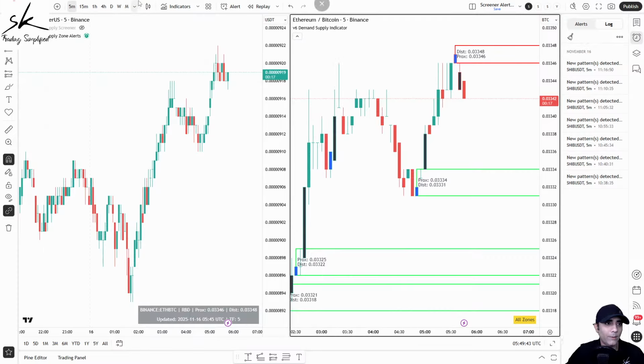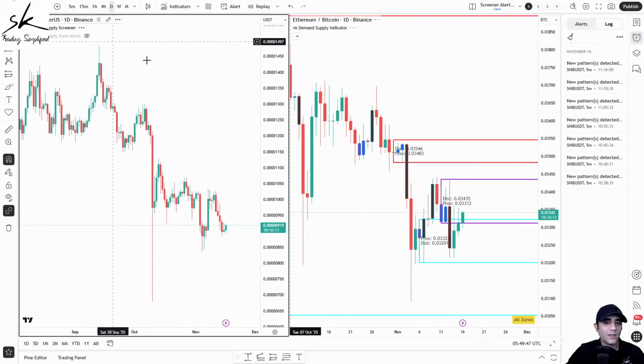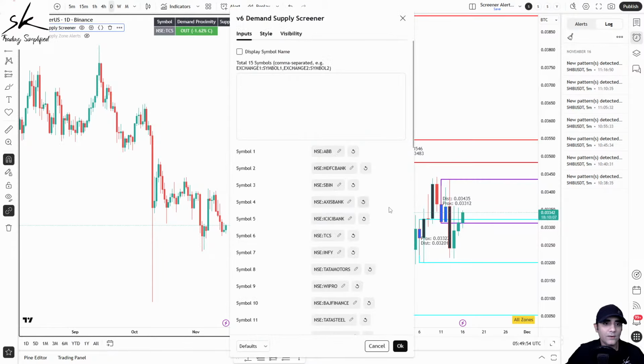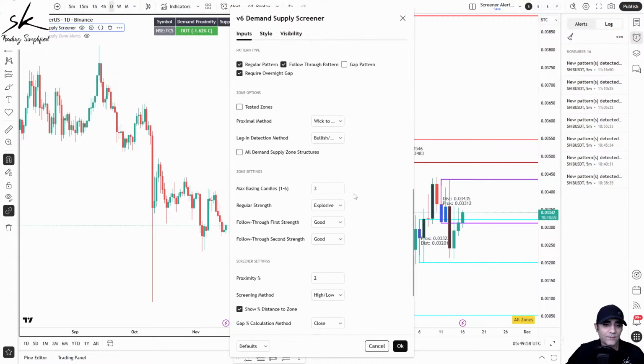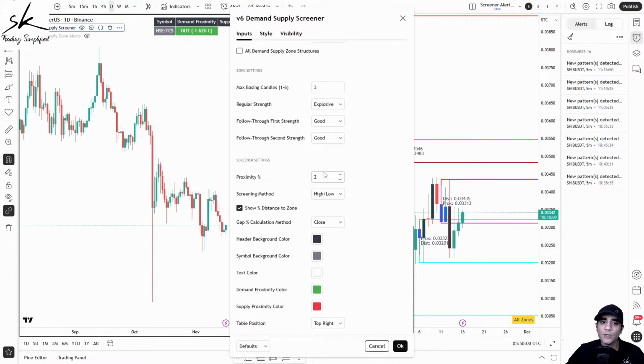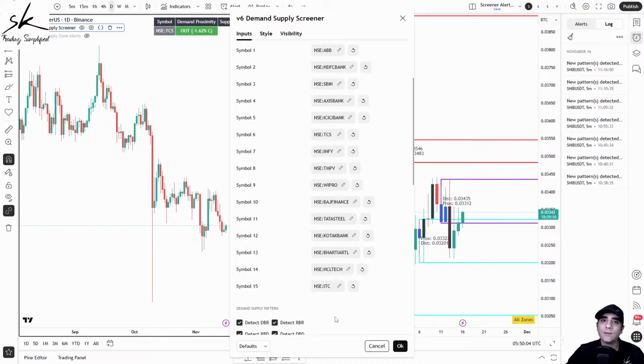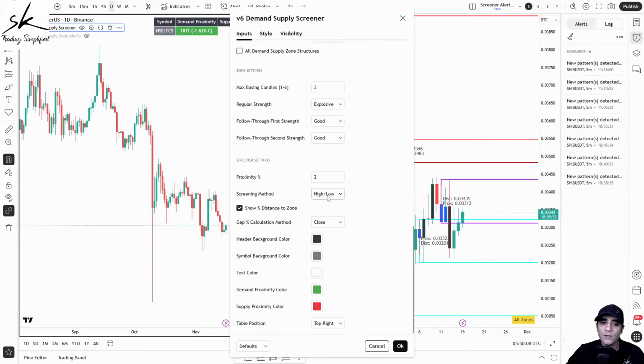The second one is the demand supply zone indicator. Now, how does the demand supply zone indicator work? Sorry, not the indicator, the demand supply zone scanner. Now, how does the scanner work? So here you can see in the scanner, I have given a list of about 15 symbols, and then I have said that my proximity should be 2%. So what I'm telling the scanner is that out of all these symbols, on whichever symbol the current candle is within 2% to a demand area or a supply area, shortlist it for me.